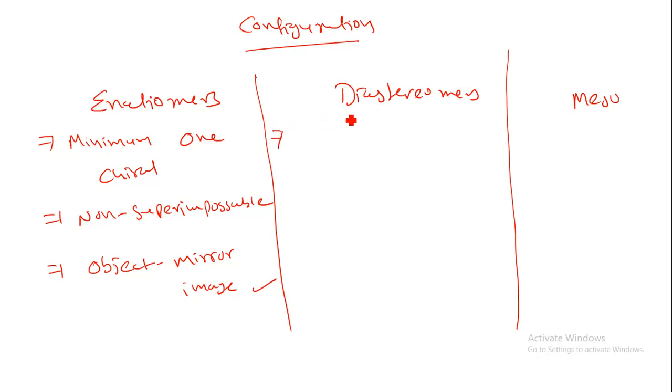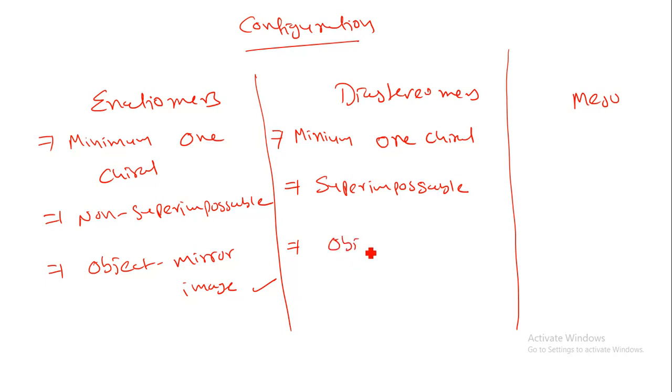Now the diastereomers should have a minimum of one chiral center, the condition remains the same. Next, one part will be superimposable and the other part will be non-superimposable on its mirror image. Next, it does not have an object mirror image. Then it is known as diastereomers. Now what is the meso compound? The meso compound is defined as a chiral compound.